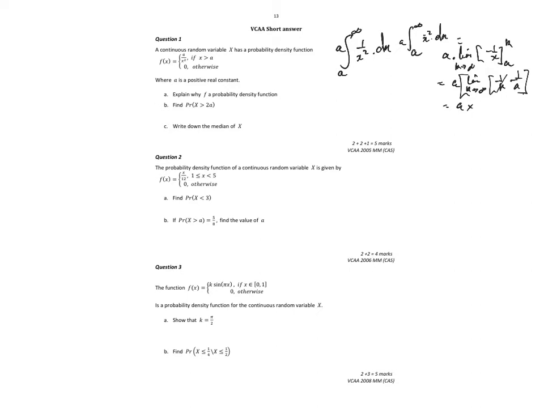So I get a times, that's a negative there, isn't it? So minus a minus, I get a times 1 on a, which is equal to 1. So it's a probability density function.